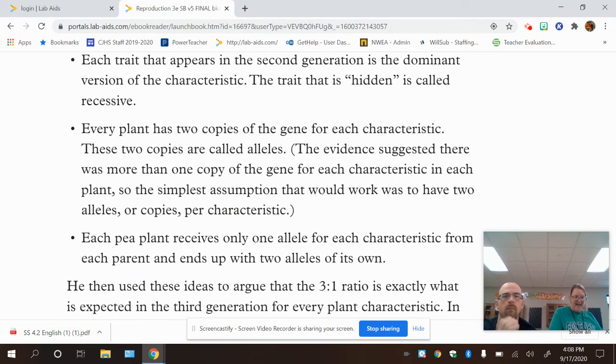The second thing he said is this. Every plant has 2 copies of the gene for each characteristic. These 2 copies are called alleles. Remember, those are different versions of a gene. The evidence suggested there was more than 1 copy of a gene for each characteristic in each plant. So the simplest assumption that would work was to have 2 alleles or copies per characteristic.